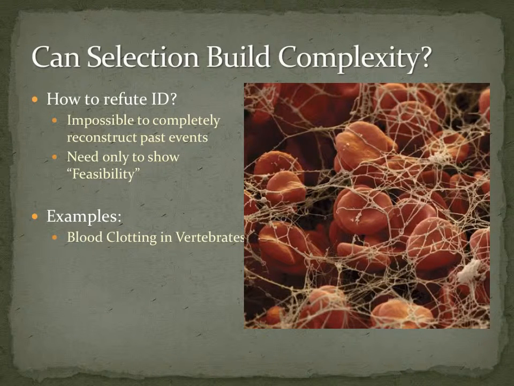It is impossible to completely reconstruct past events. We simply weren't there when life began, or to witness the crucial moment that directed evolution in a certain route some time before. However, by simply showing that something is feasible, that is to say, an evolutionary precursor to complex traits that ultimately benefit the possessor each step along the way, we can effectively show that such a process is, in fact, feasible. For example, the pathway of blood clotting in vertebrates is incredibly complex, utilizing a 16-step cascade reaction that coalesces into a fibrin-reinforced clot that seals the open wound from the environment and effectively stops bleeding.